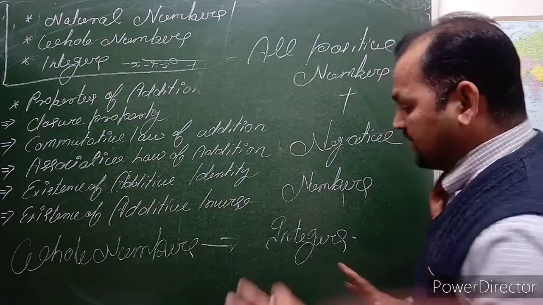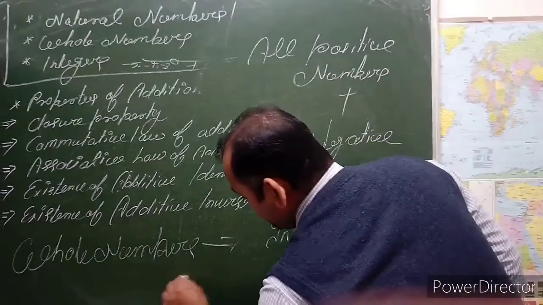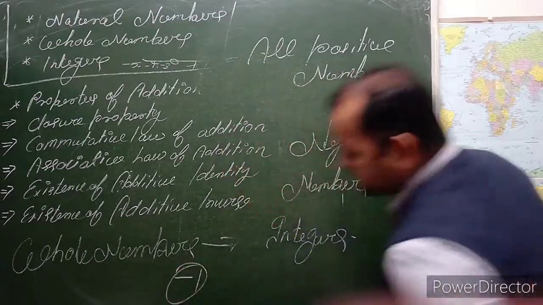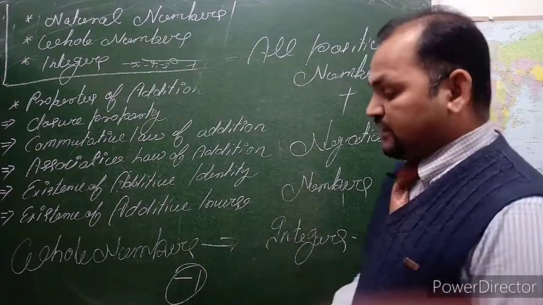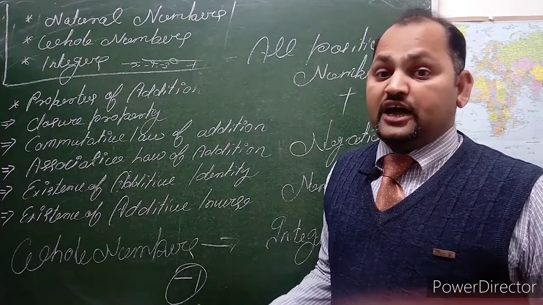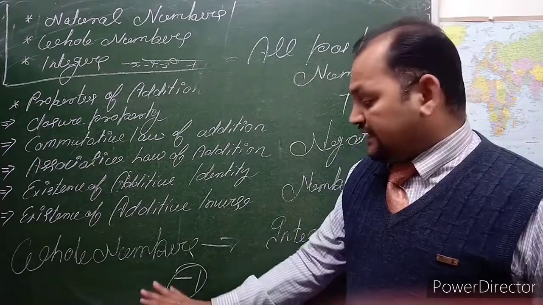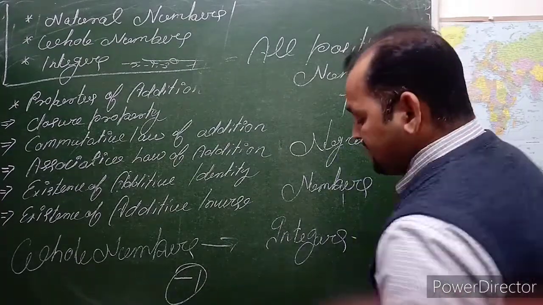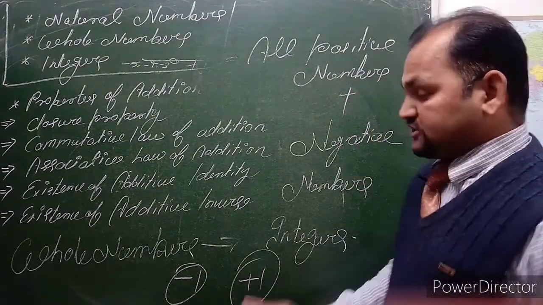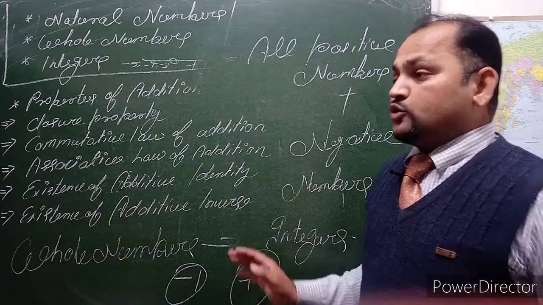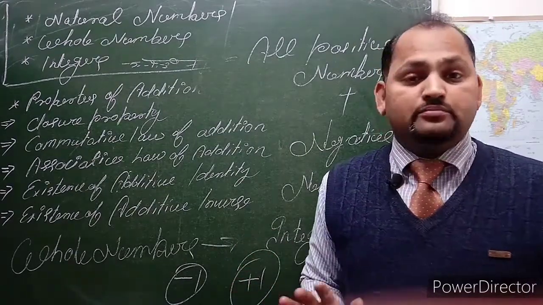For example, if I say -1 is a number, of course it is a number. Is it a natural number? No, sir, this is an integer because it has a minus sign. What about +1? Yes, this is a natural number and a whole number because all these are positive numbers.